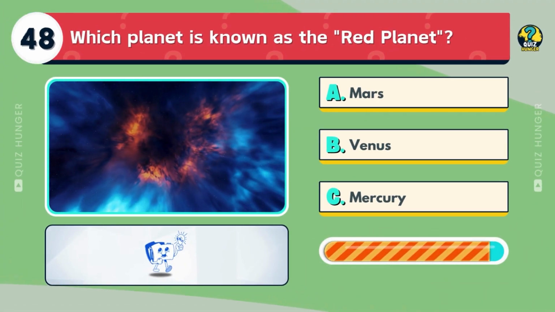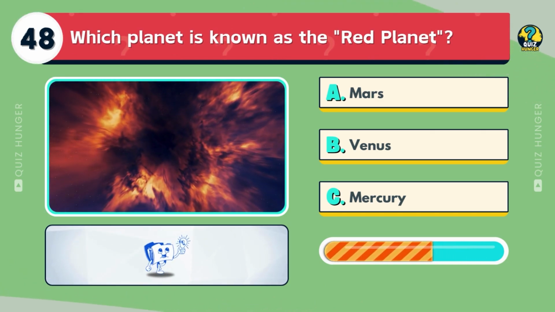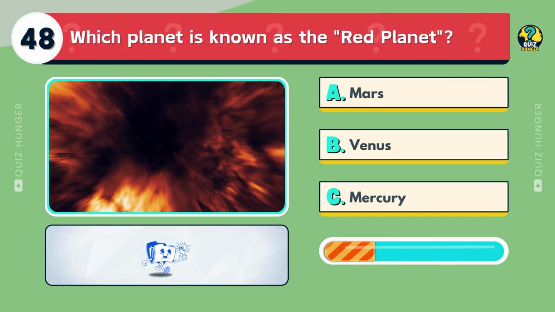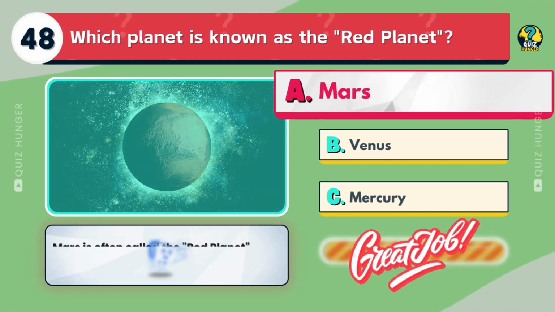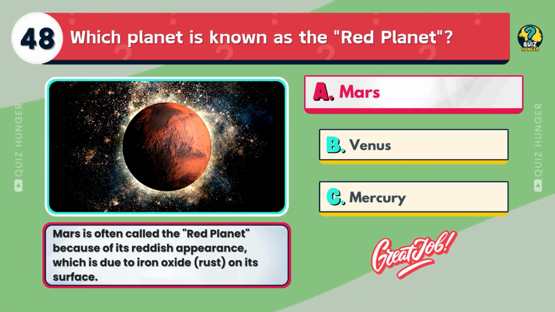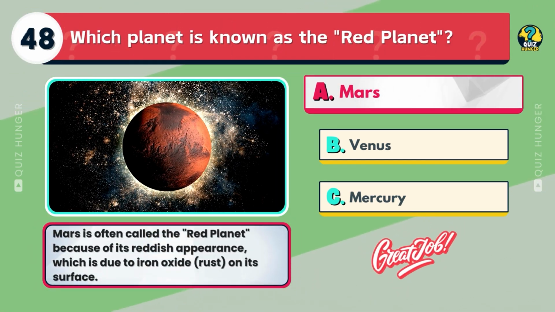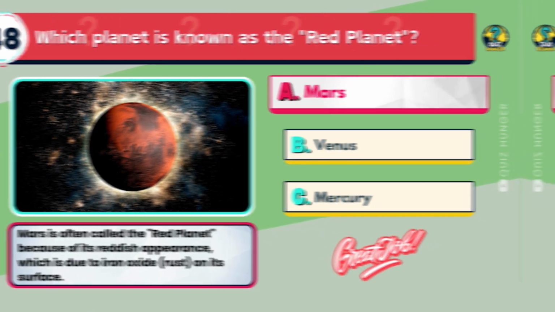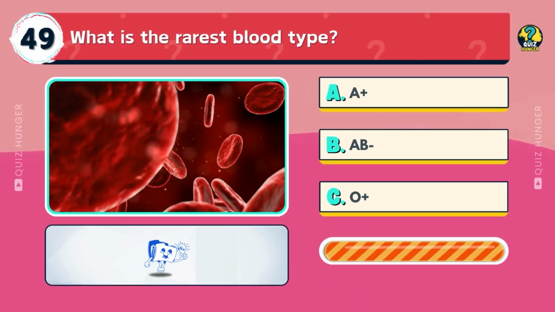Which planet is known as the Red Planet? Mars, Venus, or Mercury? Mars is often called the Red Planet because of its reddish appearance, which is due to iron oxide, rust, on its surface.